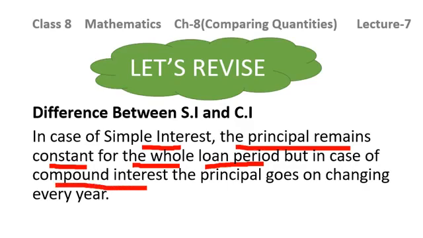But in case of compound interest, as this is being calculated by financial institutions these days, the principal goes on changing every year. Every year the principal will keep on changing. So what will be the principal? The amount of the previous year will be the principal for the next year. We have understood this with the help of examples, and I hope this concept is clear to you. So in case of simple interest, principal remains same for the whole loan period, but in case of compound interest, the principal keeps on changing every year. The amount of the previous year becomes the principal for the next year.